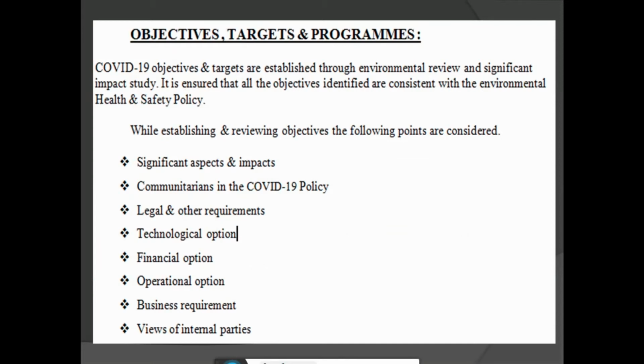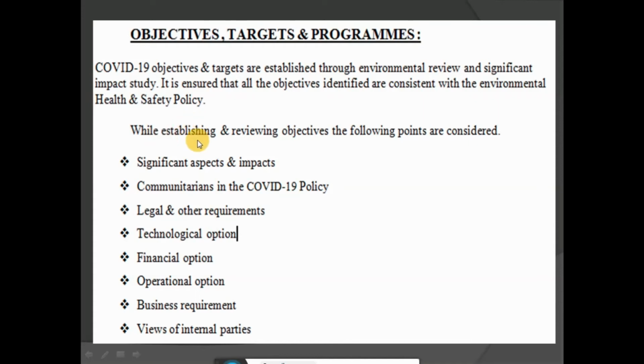Next, you have to mention objectives, targets and programs against COVID-19 in the safety manual. COVID-19 objectives and targets are established through environmental review and significant impact study. It is ensured that all the objectives identified are consistent with the environmental health and safety policy.